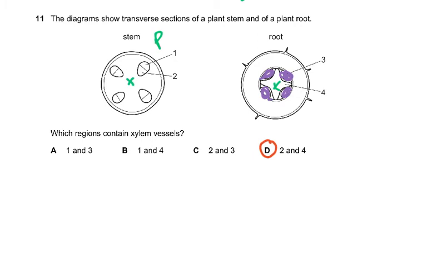And here the phloem is on the outside, so that the aphids can take the sugary syrup. You have to remember it. You have to do some story to remember it. And the xylem is on the inside. So this is what you need to understand, that the phloem is on the outside. So you had to know it. So the regions which contain the xylem are 2 and 4.